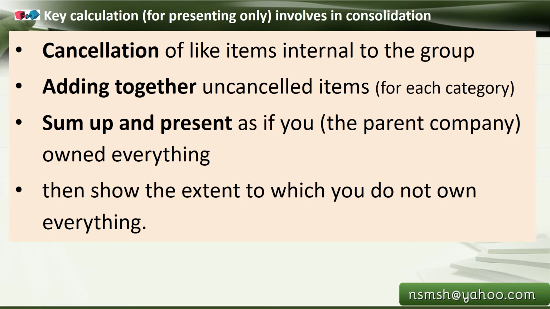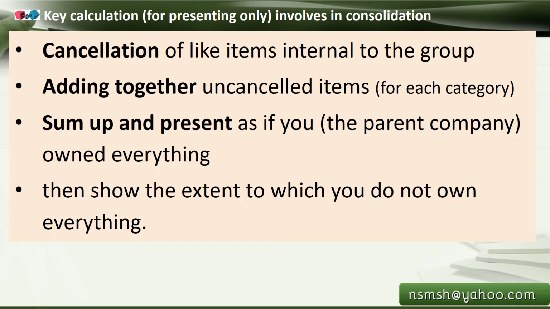Okay, as we saw step by step, the key points from the calculation point of view that we should understand are these. One is cancellation, adding together, summing up and presenting. What is meant by cancellation? Cancellation of all like items internal to the group. Internal reconciliation, and we cancel it out. We will see in detail. It can be receivables, payables, or share capital investment by the holding company in the subsidiary.